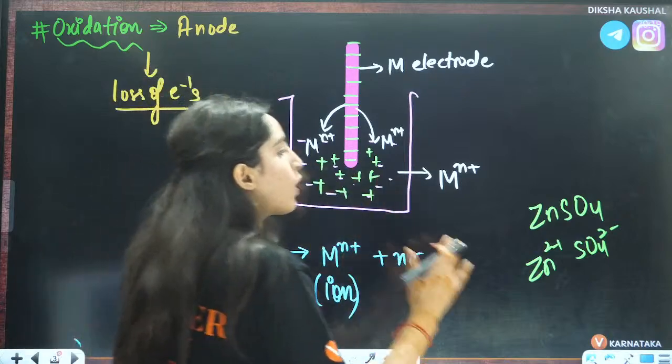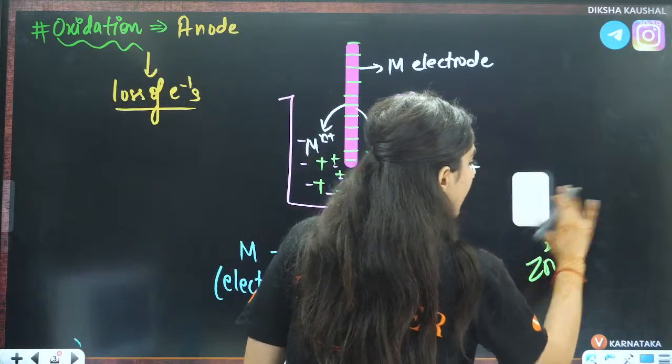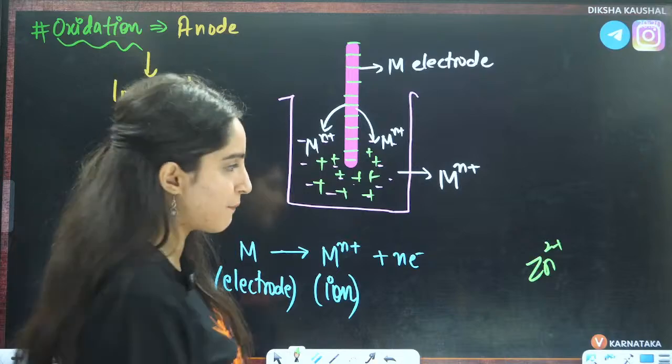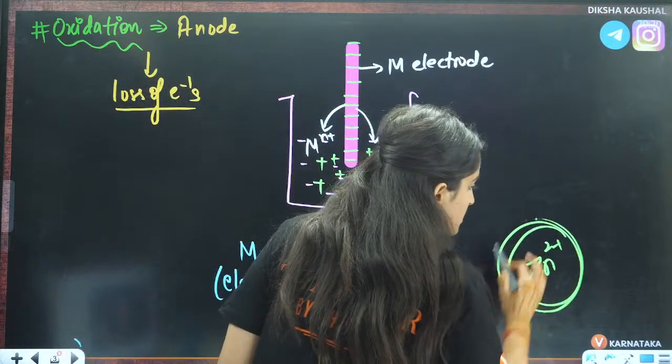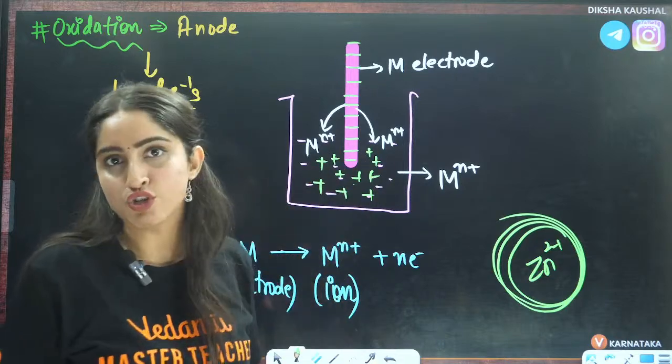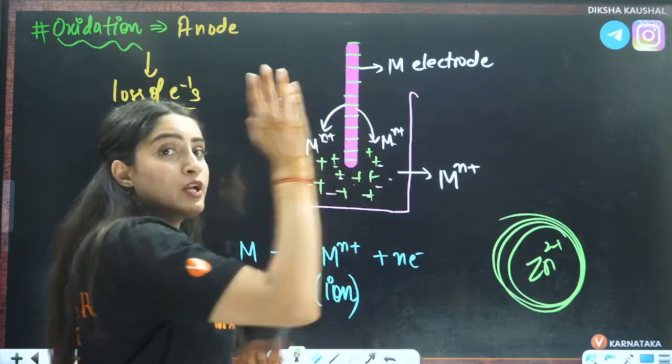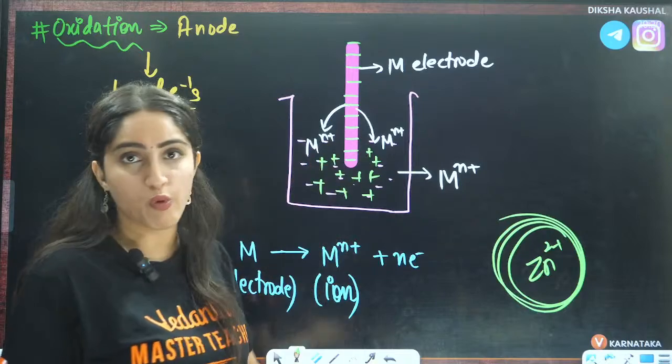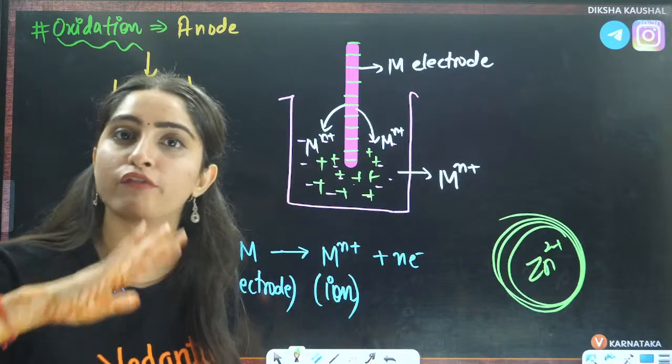But now what will happen? After some time what will happen? This Zn2+ is going to increase in the solution because this zinc rod will lose the electron to become Zn2+, and SO4 2- will remain the same.